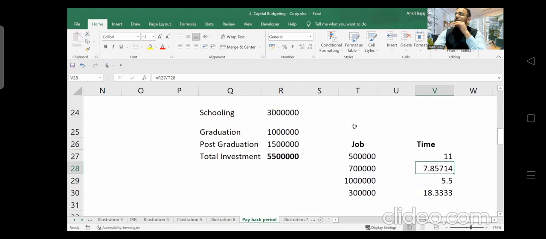Is it clear? If you're getting a higher package, your payback period is going to be shorter, right? Similarly, as a business, if you are starting any business, you will try to find out the payback period, right? Every business tries to find out the payback period, right? In how many years will they be able to recover their invested amount.